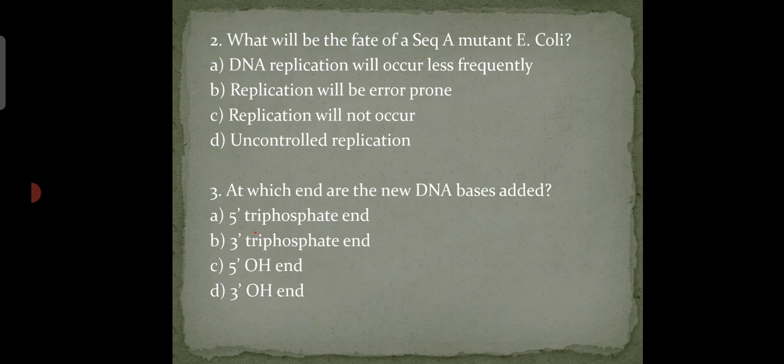So, DNA replication proceeds from 5' to 3' direction with new bases being added to the 3'-OH, and 5'-P is at the beginning of the DNA strand.